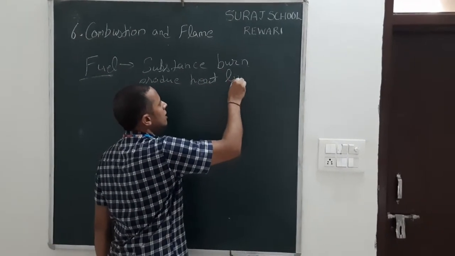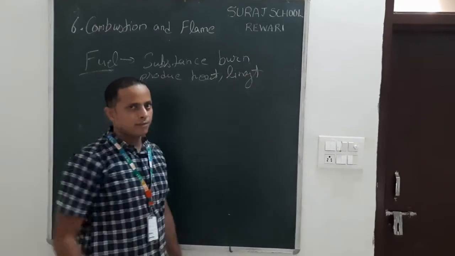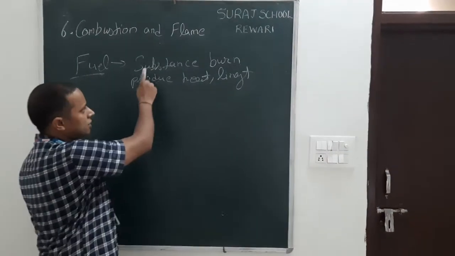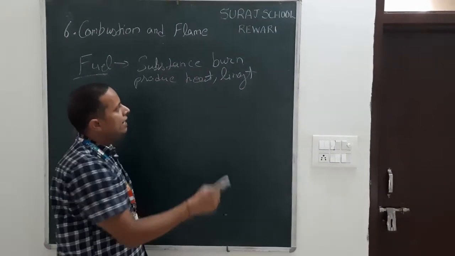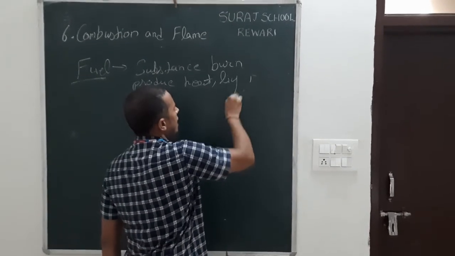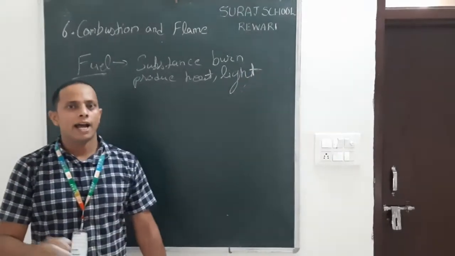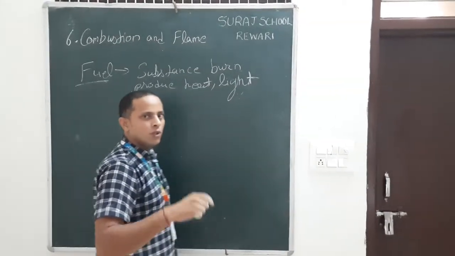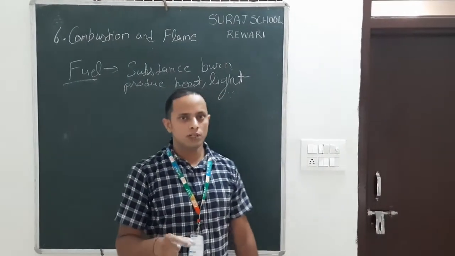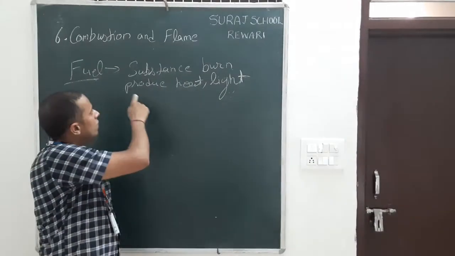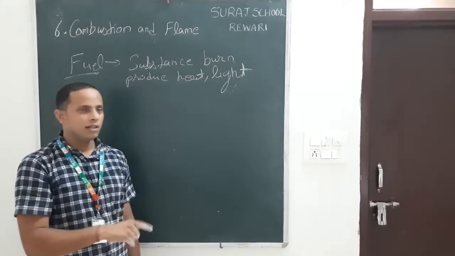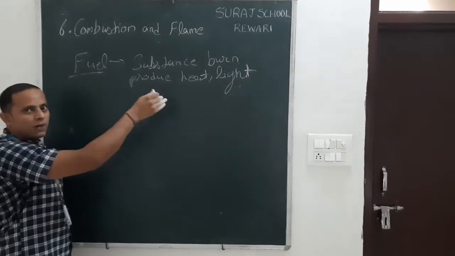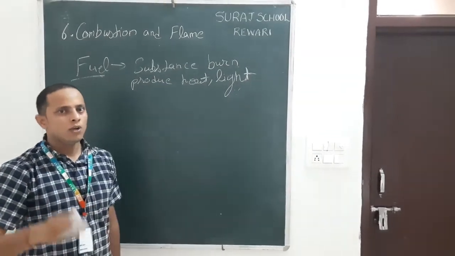But we also have to notice one point: it burns and produces heat and light at a reasonable cost. What is a reasonable cost? It means that the cost of the fuel must be small, so that we can afford the heat and light produced by the fuel, or we can use it. So fuel is a substance that produces heat and light at a reasonable cost.